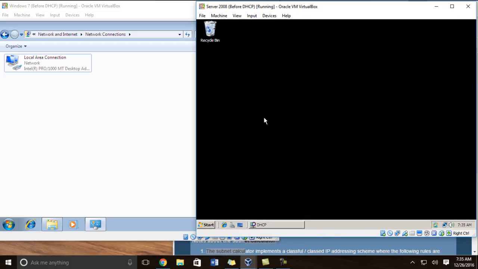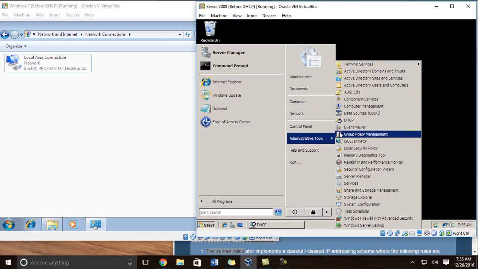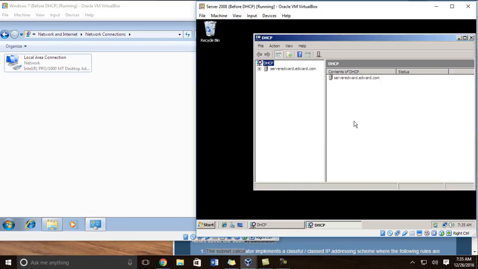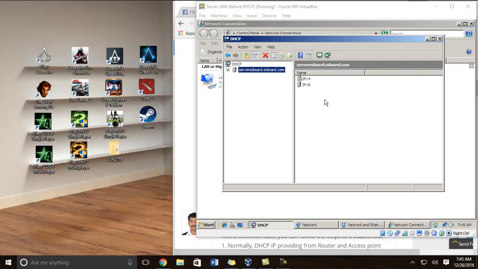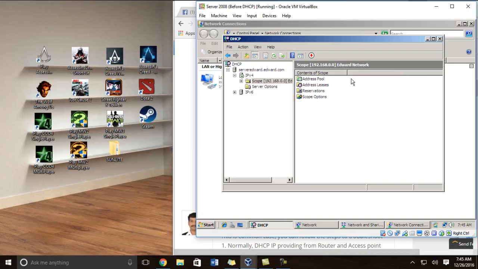Click the Start button, Administrative Tools, DHCP. And when you open the DHCP, this will get all your DHCP options. As you can see, scope, that network, and active. You can see the address pool, address leases, reservations, and scope options.